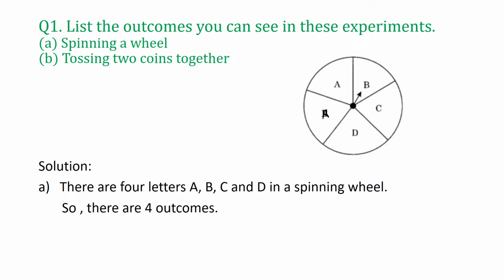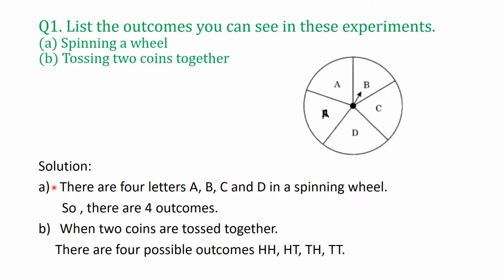The second part says tossing two coins together. If you are taking two coins and tossing them together, what will be the outcome? Can anybody guess? When two coins are tossed together, either you will be getting two heads, or two tails, or one head and one tail, or one tail and one head. So HH is head head, TT is tail tail, this is head tail, and this is tail head.